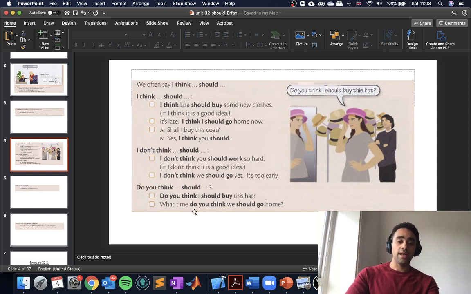The first part, do you think, is the question part of "I think" and "I don't think", and the rest of the sentence is a normal non-question sentence. We should go home. Do you think I should buy this coat? Do you think she should work harder? And so on and so forth.